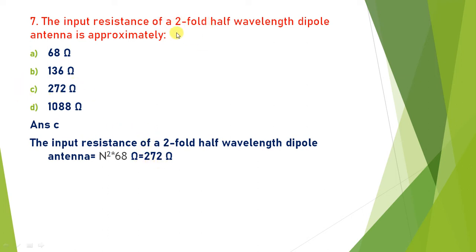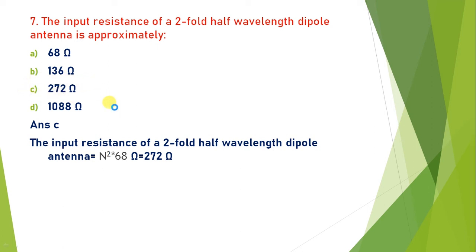Suppose a 3 fold dipole antenna is given, then you have to take 3 square multiplied by 68. Suppose a 4 fold antenna is given, then you multiply 4 square multiplied by 68. So here, for 2 fold, we have the answer 272 ohm.